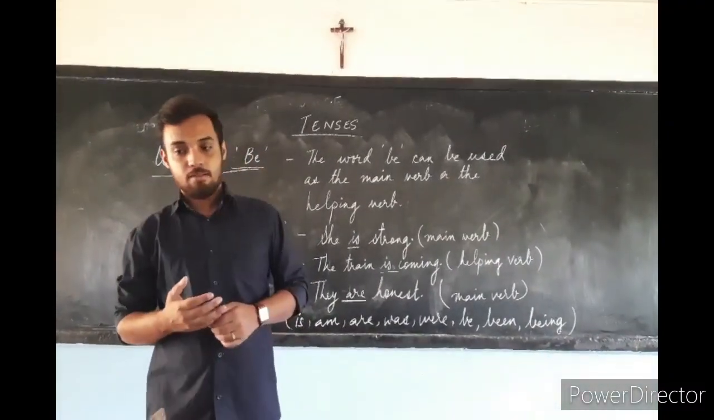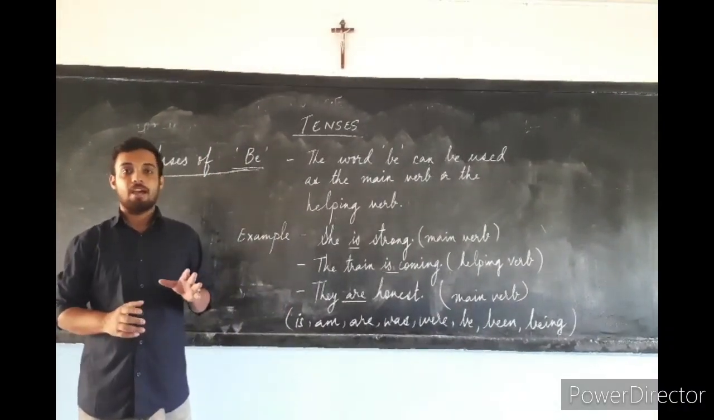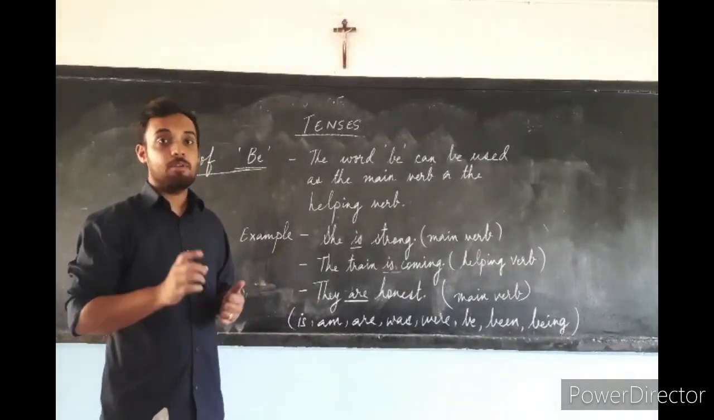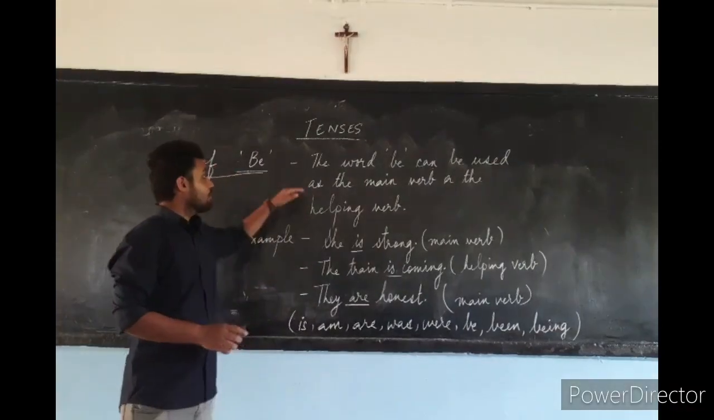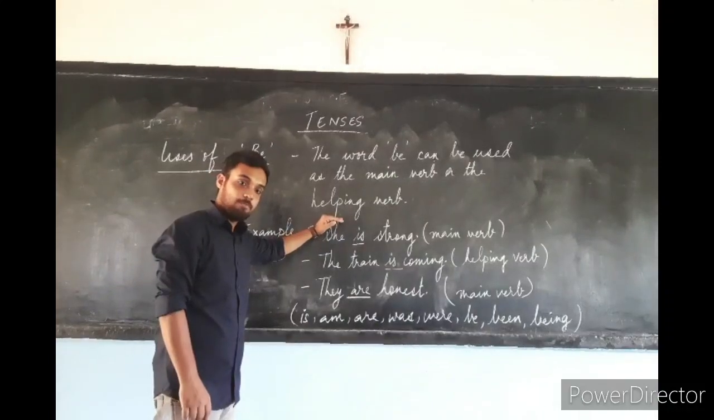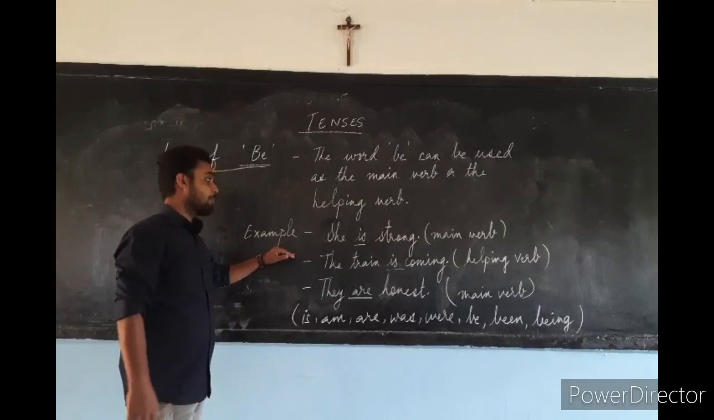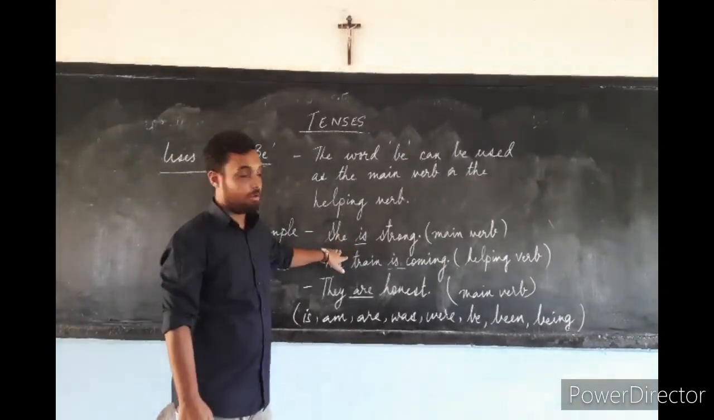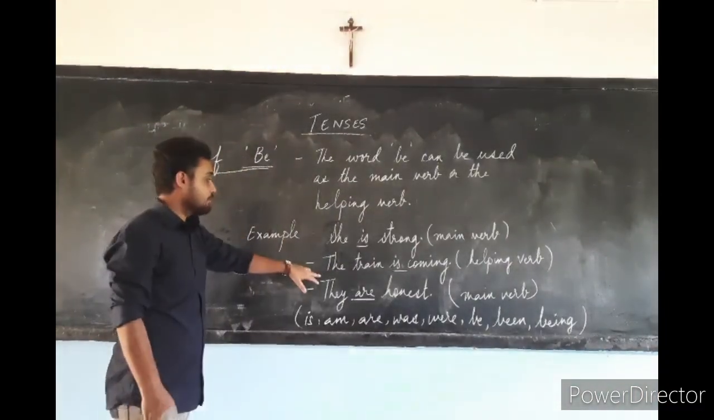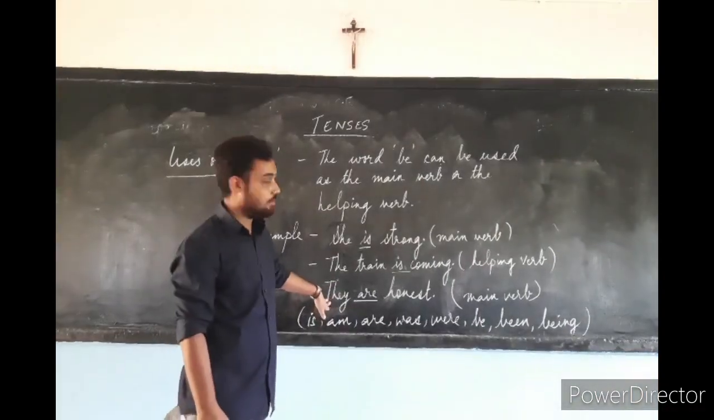Now in tenses, you must understand that there are different uses of be, have and do. Now we are going to discuss the uses of the verb be. The word be can be used as the main verb or the helping verb. Where? In a sentence. Example, she is strong. Is is a form of be. The train is coming. They are honest.